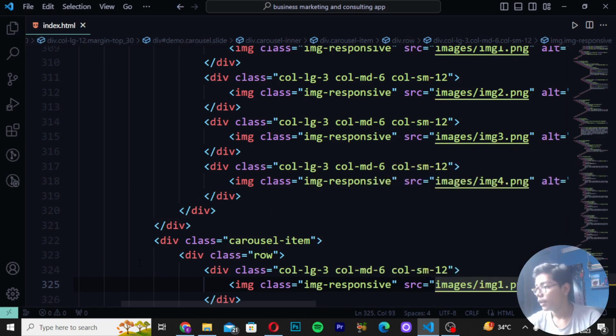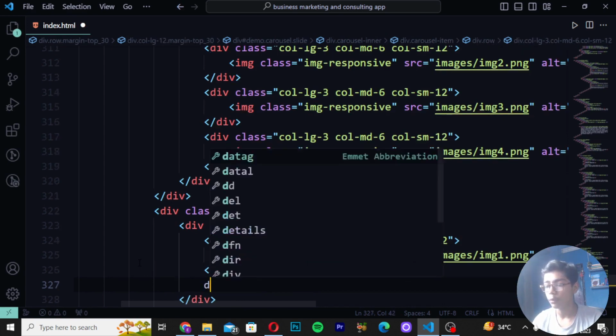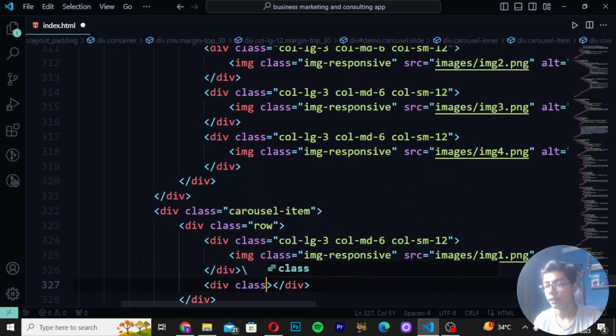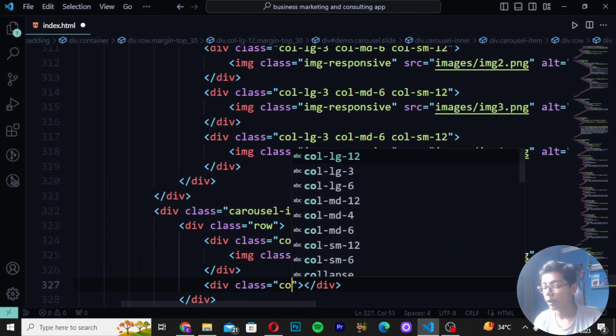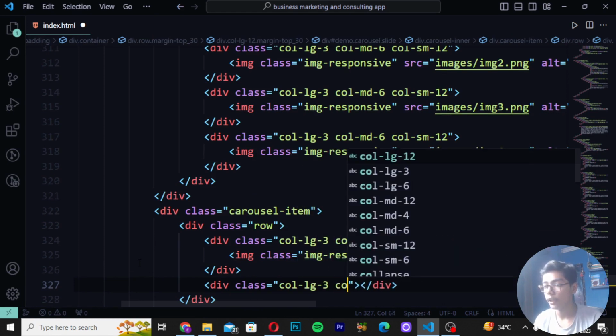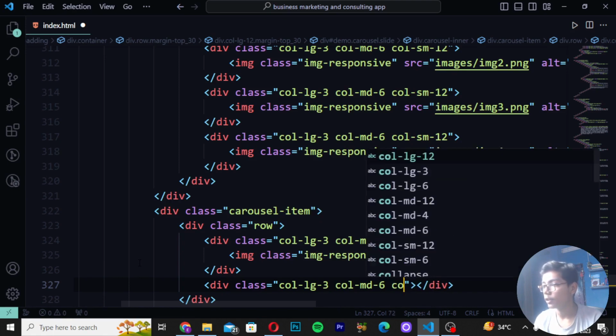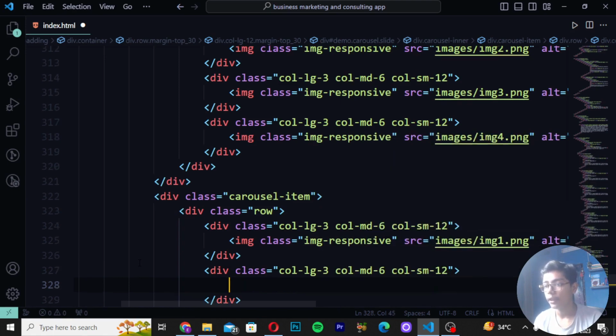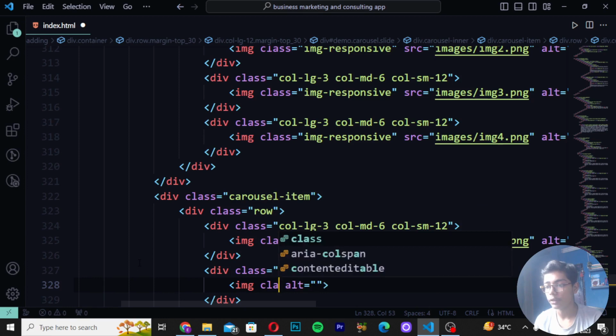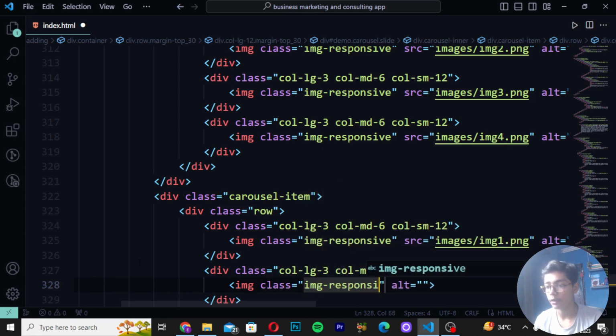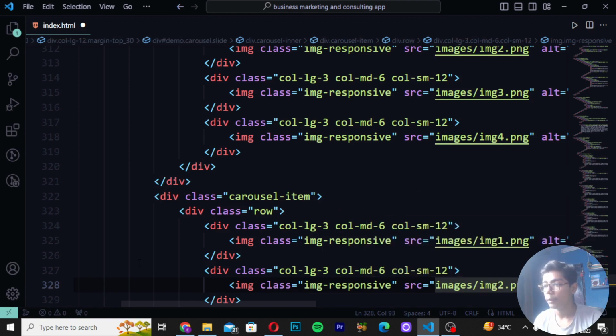Then save it. After saving the file, you have to just move down and then create a div class like this. Then remove the slash here, and I will now be writing col-lg-3. Then write col-md-6, and also write col-sm-12. Then you have to write image and remove the source, create class img-responsive. Then write source images/, write image2.